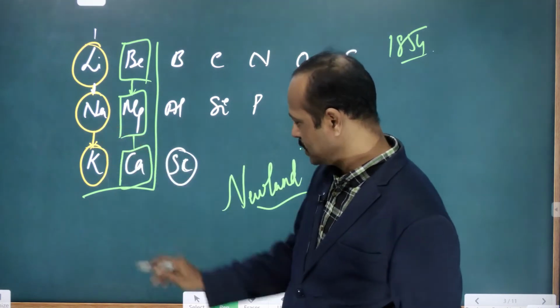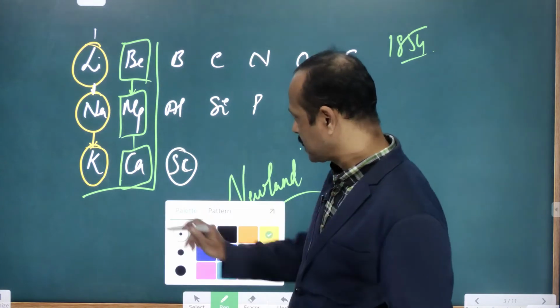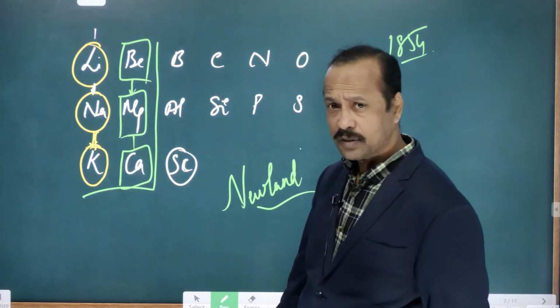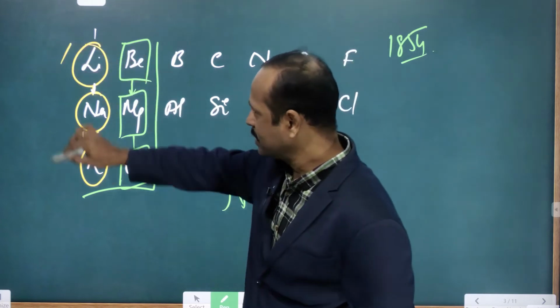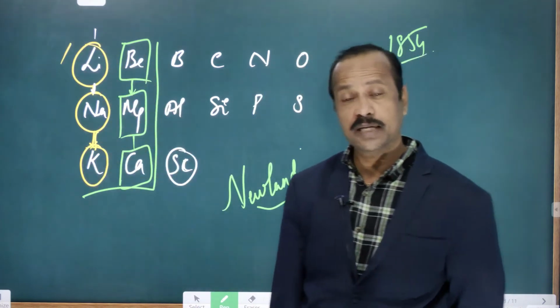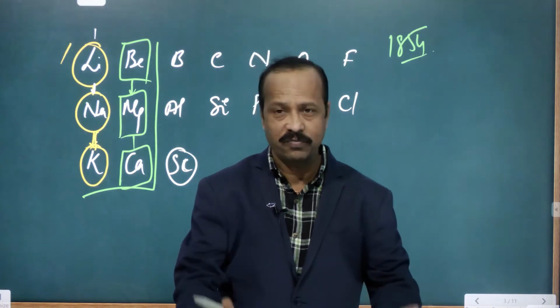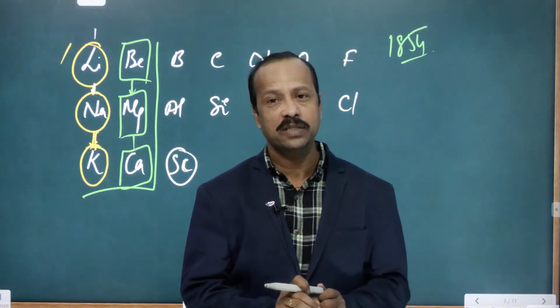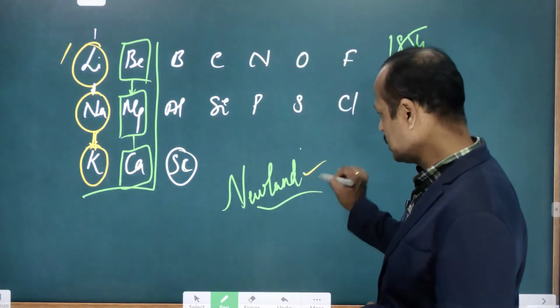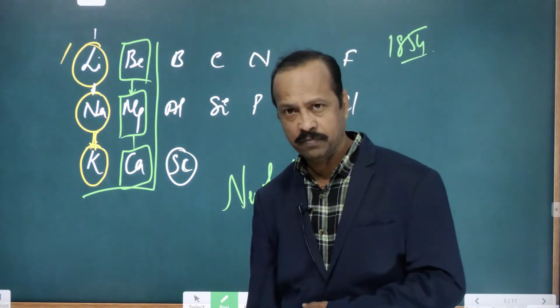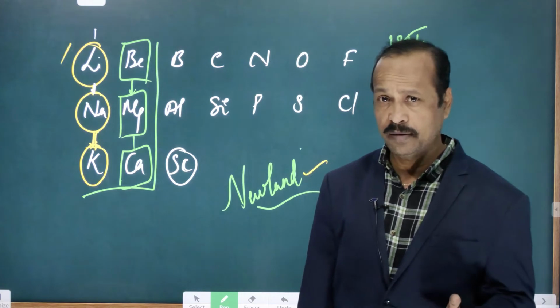Whatever properties are in sodium, similar properties are repeating in potassium, right. So now all these 3 have similar properties. So he said that every 8th element has properties similar to those of the first element. That was Newland's concept of octaves, but it also failed.